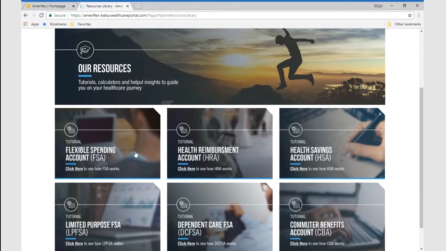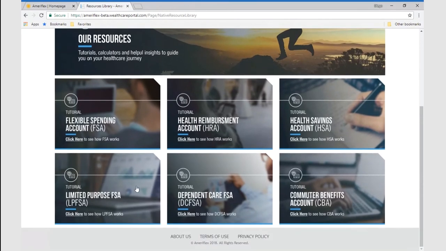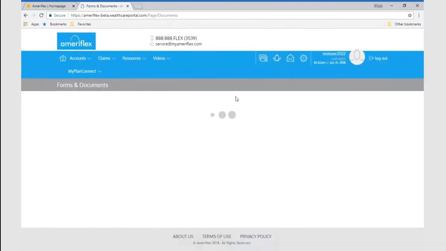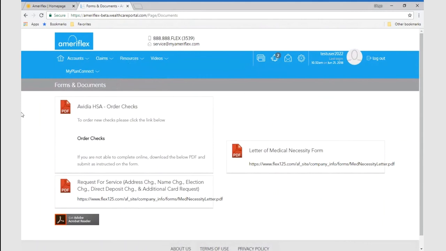However, we have resources for Flexible Spending Accounts, health reimbursement accounts, health savings accounts, limited purpose FSA accounts, dependent care accounts, and community benefit accounts. We also have forms and documents that you have available to download. For the purpose of this example, for HSA, they can order checks, and request services to change your address, name change, election change, deposit change. All that information is available on the website, and even a link for them to download Adobe Reader for any PDF documents that they are downloading.